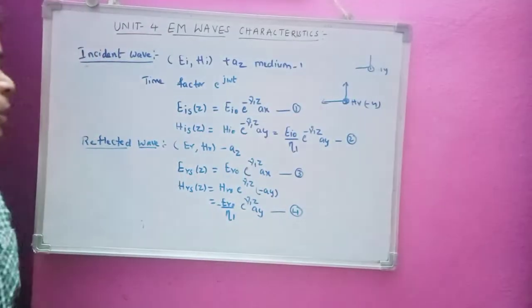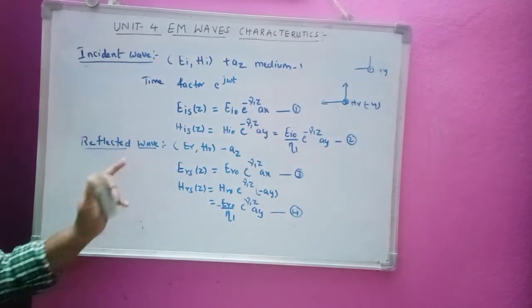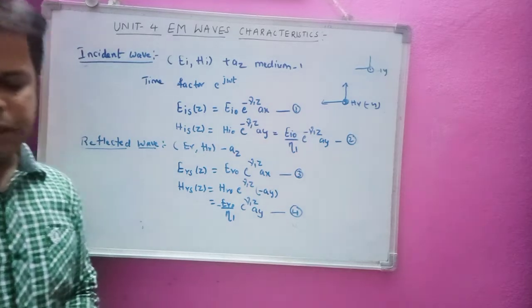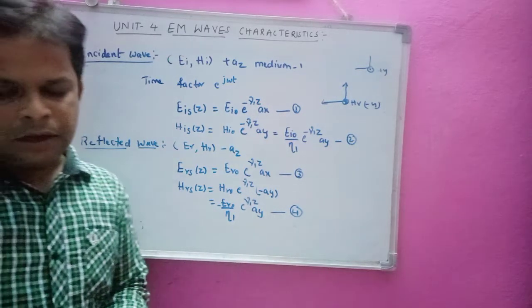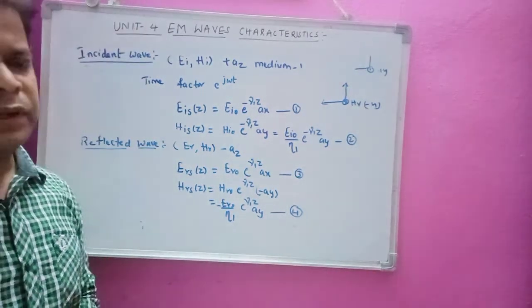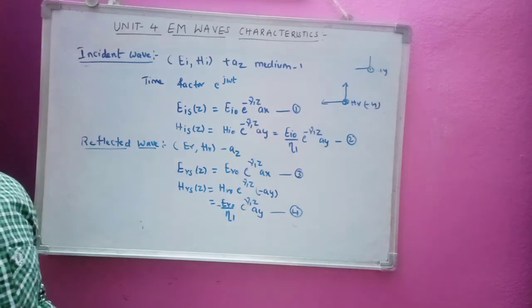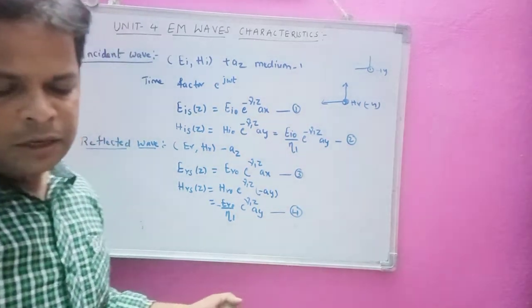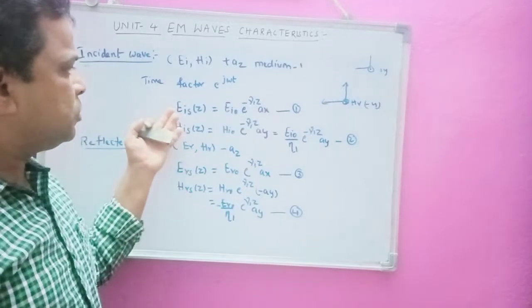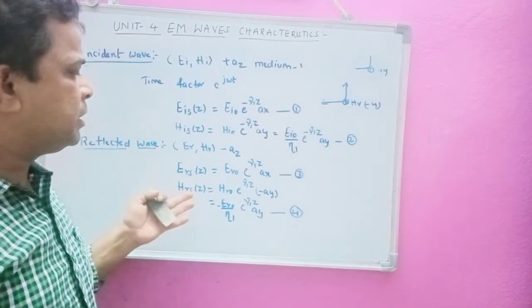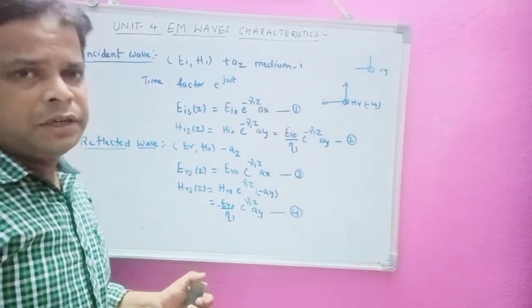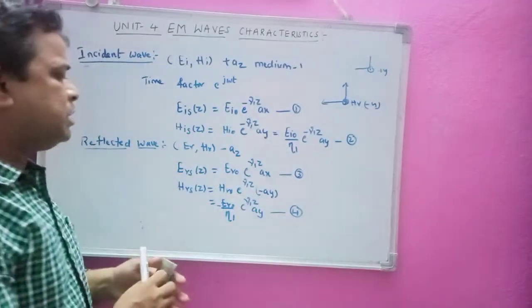So we have got incident wave and reflected wave. Now you can see that here it is going to satisfy the boundary condition, as we have assumed that polarization. So you can see the polarization of electric field and magnetic field, they are going to satisfy at the boundary interface. Okay. Now we will take the transmitted wave similarly.